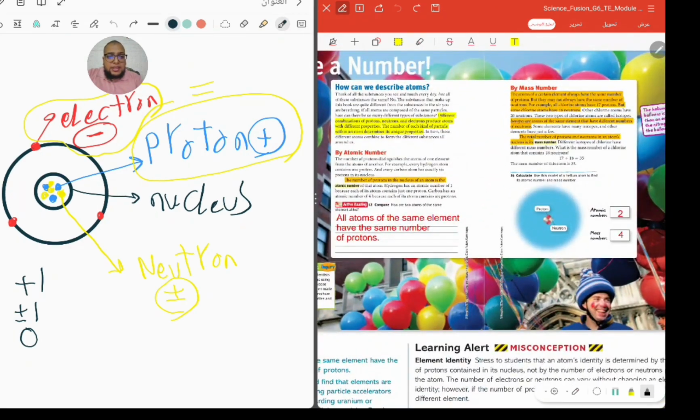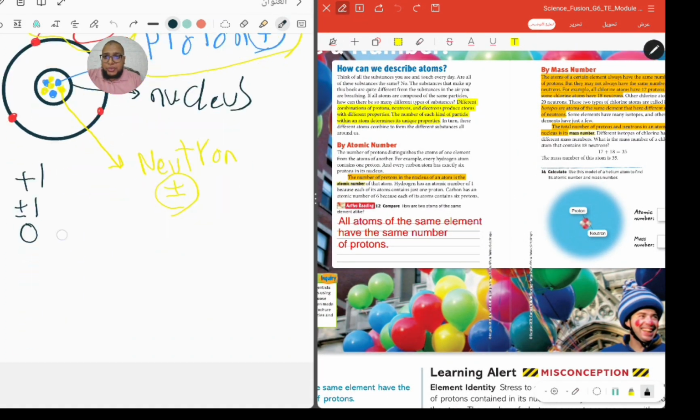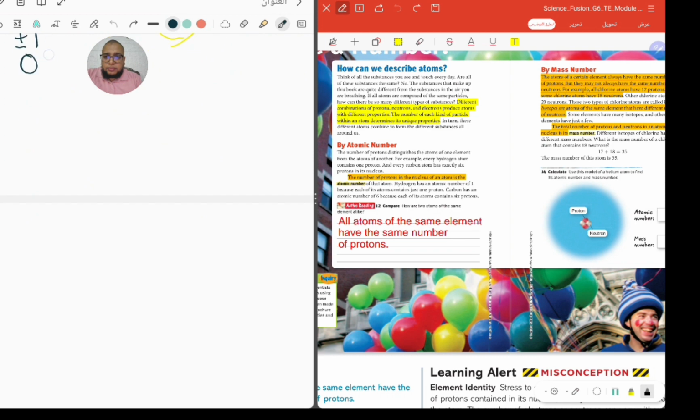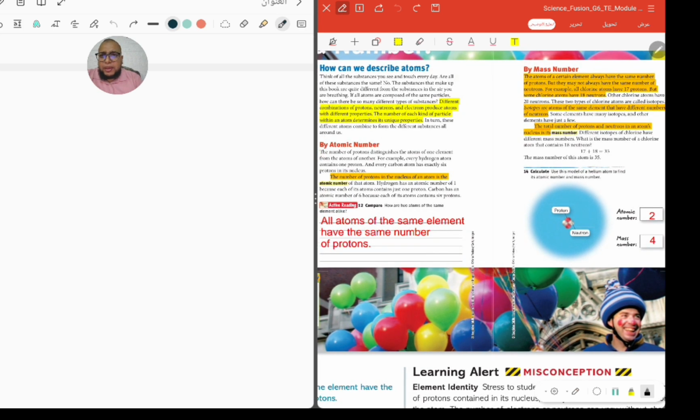Okay, let's speak about another very important thing. How can we describe atoms? If we speak about the periodic table, the periodic table is composed of a lot of numbers.